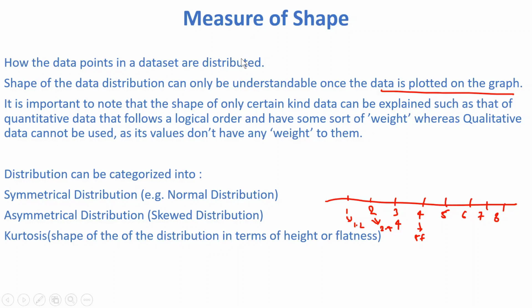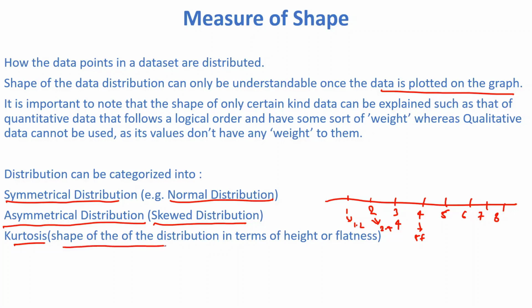So the measure of shape can be divided into 3 types: symmetric distribution, asymmetric distribution, and kurtosis. Symmetric distribution is also called a normal distribution. The second one is asymmetrical distribution, also called a skewed distribution. And the third one is kurtosis. This can only be described by using the shape of the distribution: what type of shape we have in terms of height and flatness. So let's discuss one by one.